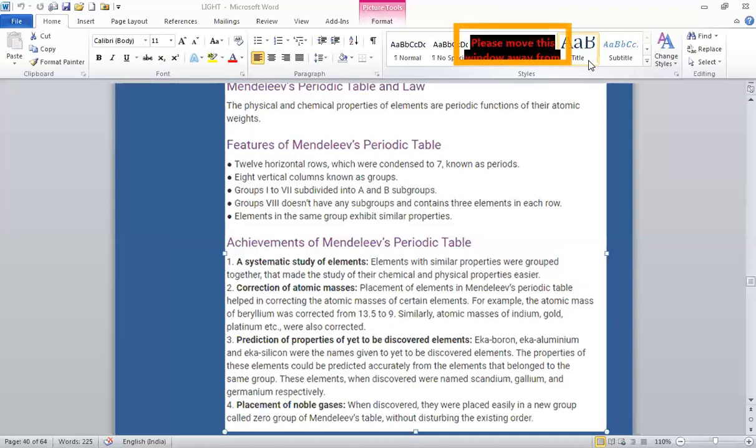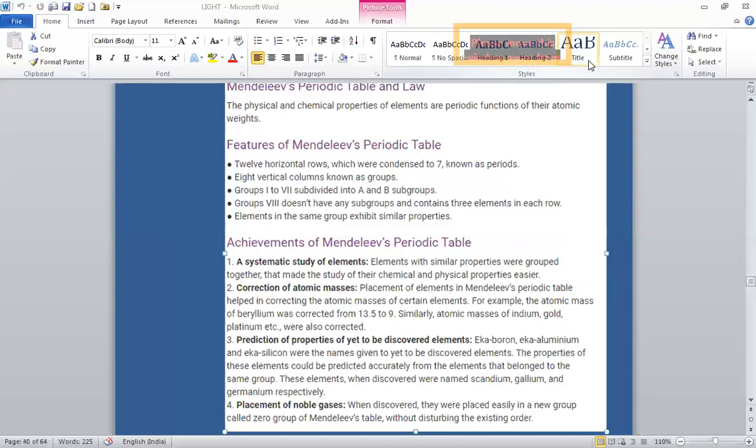And what does this law state? The law states that the physical and chemical properties of elements are a periodic function of their atomic masses.